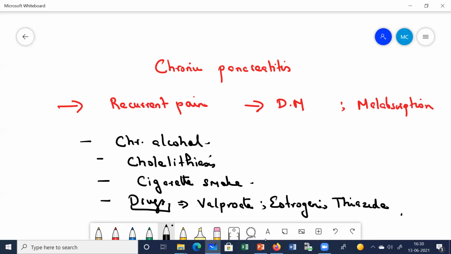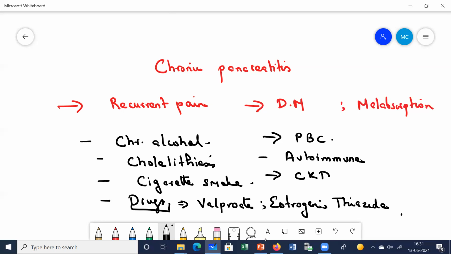Okay, anything else? Yes, many other reasons also. If the patient has some autoimmune diseases like primary biliary cholangitis, or autoimmune pancreatitis, certain autoimmune diseases can also predispose to chronic pancreatitis.